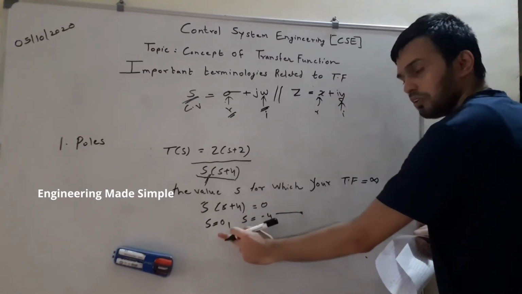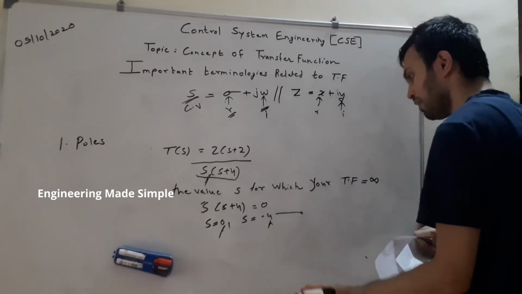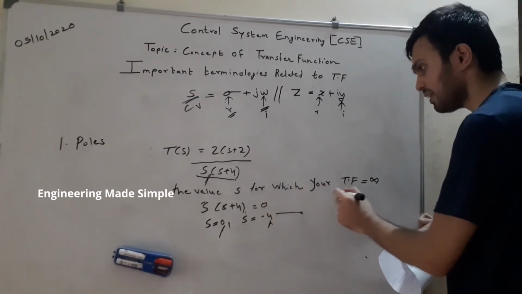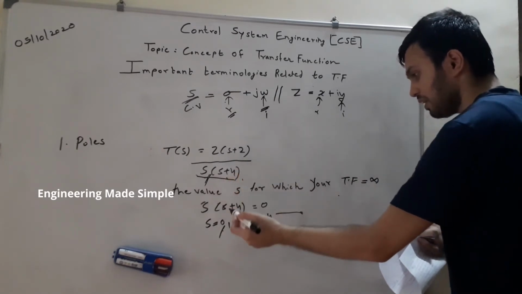So these are the poles of the system. This s is equal to 0 and s is equal to minus 4. And what is the procedure to compute the poles of the given transfer function? Equate the terms in the denominator to 0.